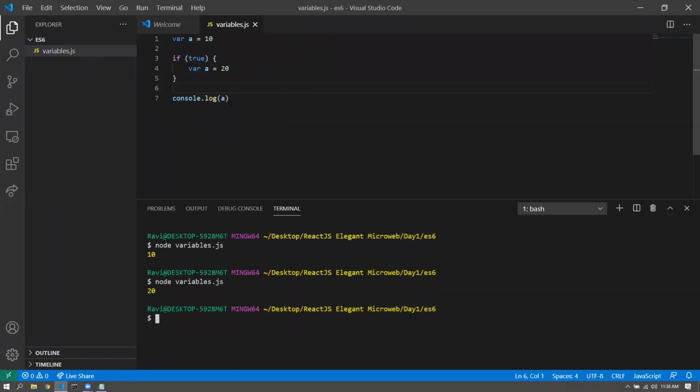And though this should not be how a variable behaves, a variable should respect the scope and lifetime rules. The JavaScript var keyword is global, it is not block scoped. So even if you declare a variable with the var keyword in a block, it will not be a block scoped variable. It will be a global variable, and hence we are getting 20 in here. But let follows the rules. So if I go for let, which is an ES6 syntax, and if I run this, you get that block scoping working.